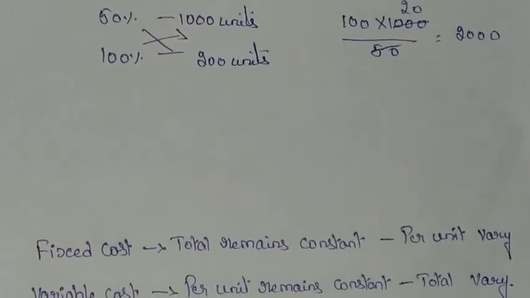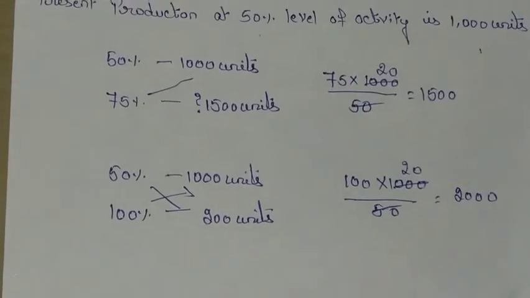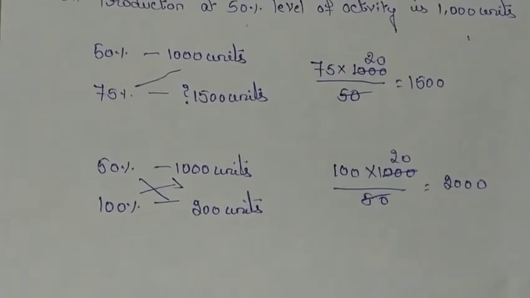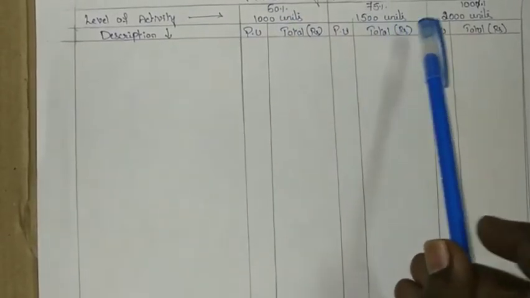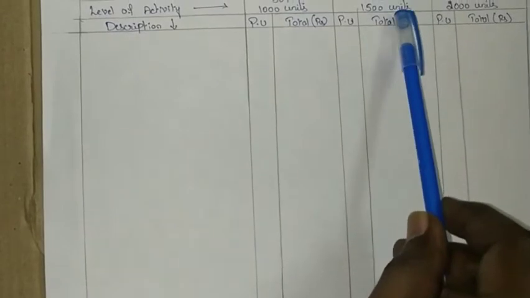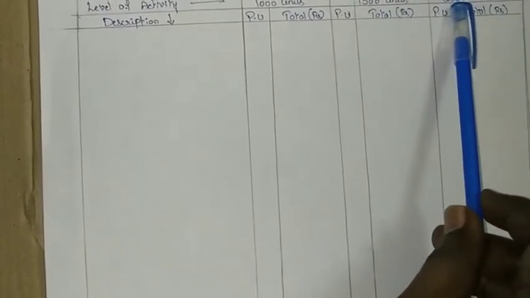Now we have the total number of units for the three levels of activity. Let us prepare the flexible budget. We have calculated the total number of units at 75% and 100%. So 50% will have 1000 units, 75% will have 1500 units and 100% will have 2000 units.